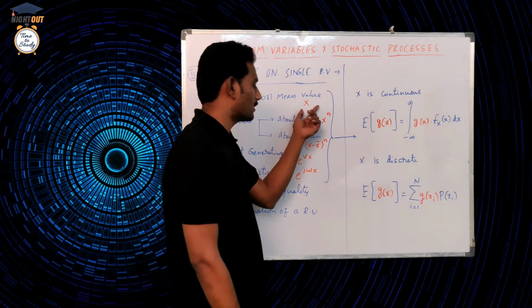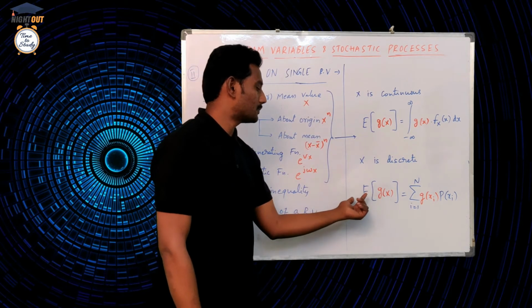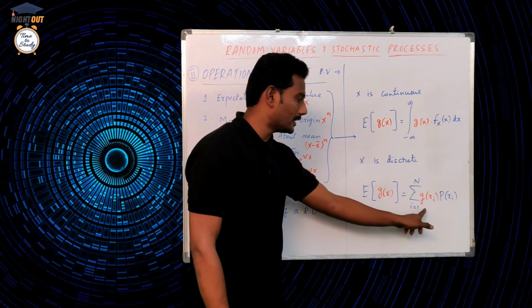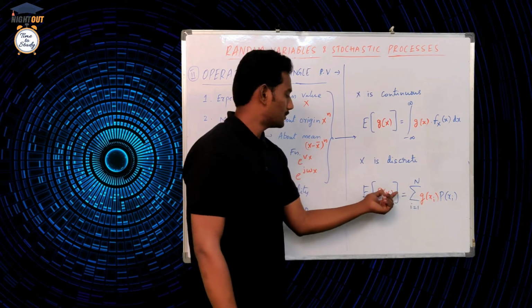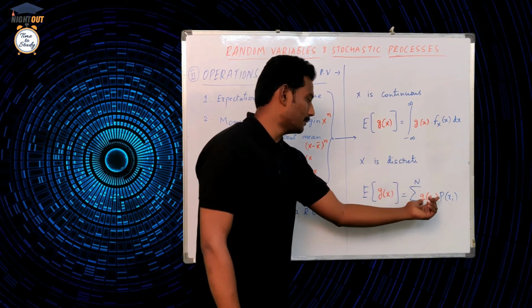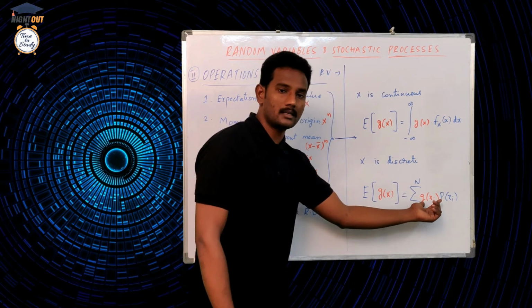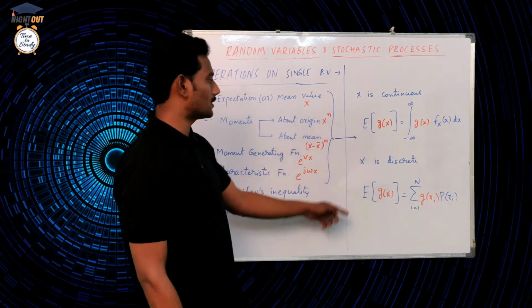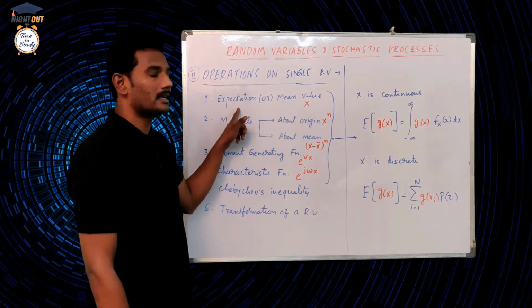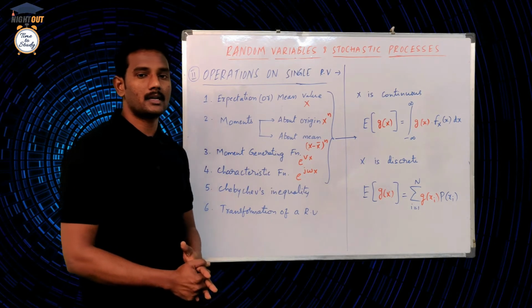Similarly, for the discrete case, in place of g of x, if we take x, expectation of x is equal to the summation i equal to 1 to n of xi into p of xi. If we take anything in place of g of x, then we have to write the same thing here also. Here we have taken capital X, we have to write small xi. So this is the first topic. If we replace g of x with x, then it is called the expectation of a random variable, mean value, or average value.